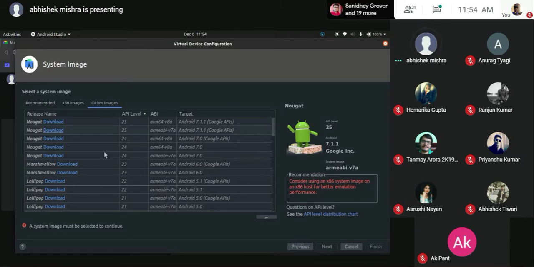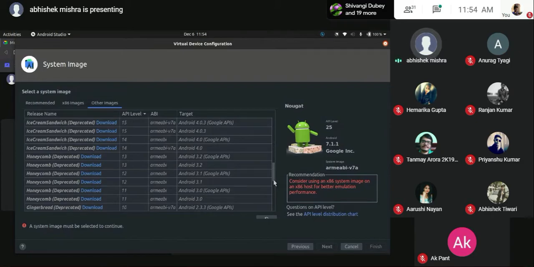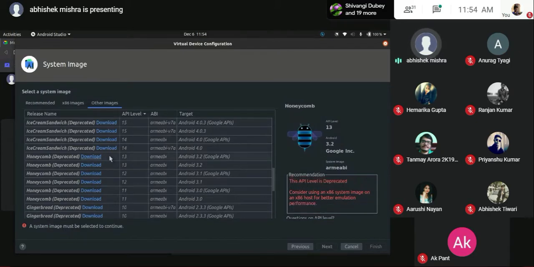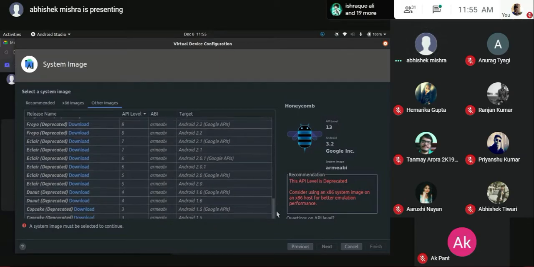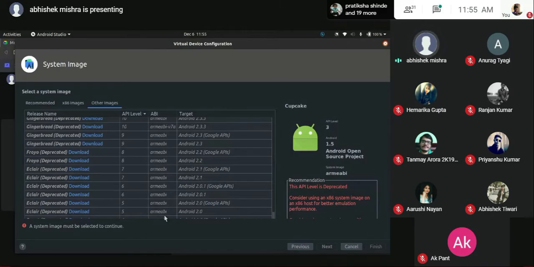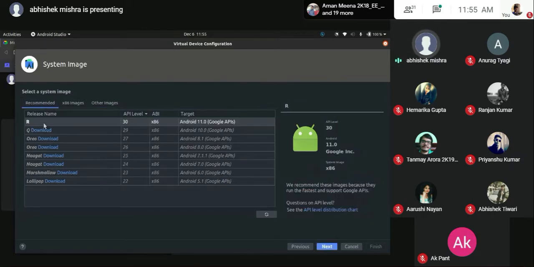You also have some other images, like if you want to use old school images like Lollipop, Marshmallow, etc. This will provide you every single one. Now, what is the benefit of this? Since these are deprecated, they are no longer used in the real world. But if you want, you can download them and make an Android emulator to have a look and feel of how Android was back then versus right now. You have every single Android level right here. You even have Cupcake, way back when Android started.